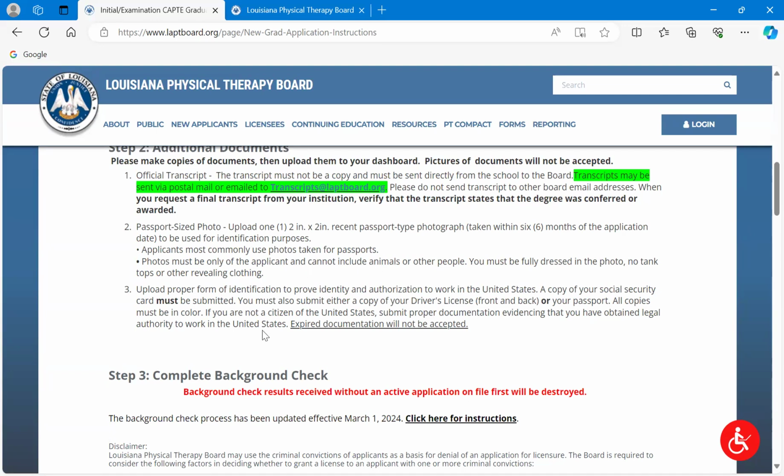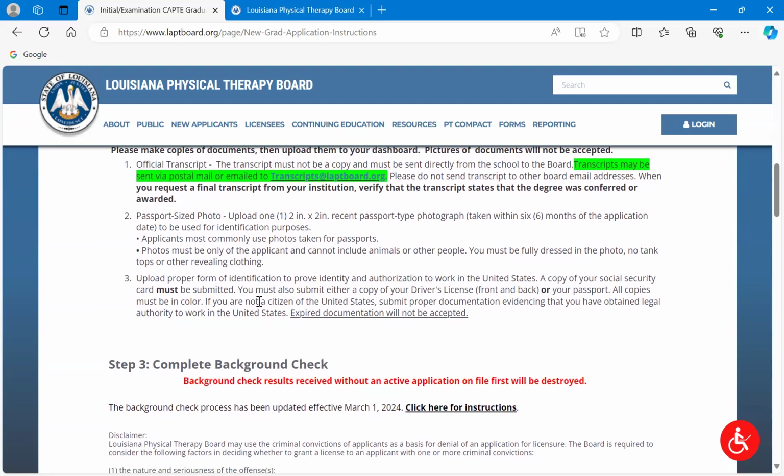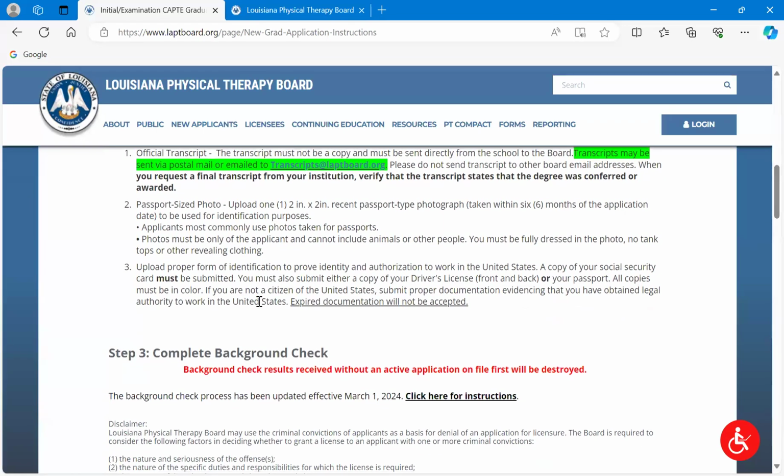Whether that's going on campus to your program somewhere, I'm sure they have library resources. Okay, and then the next thing for part 2, and this will finish part 2, is your proof of identification. So you have 2 options here. You can do the front and back of your driver's license or your passport.